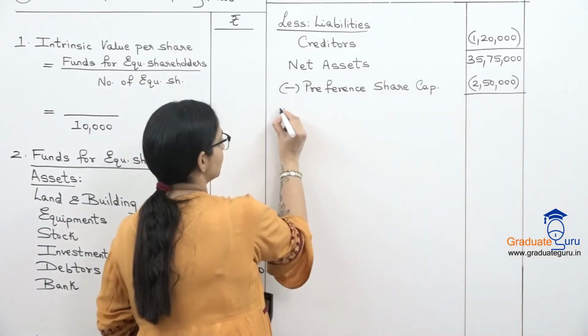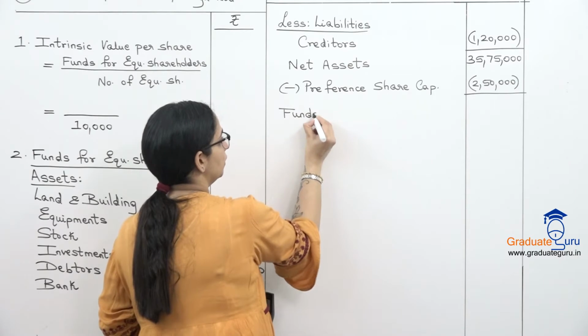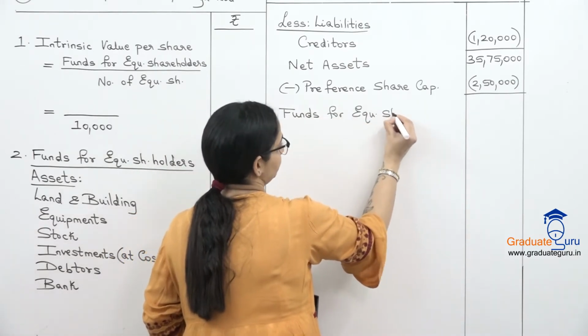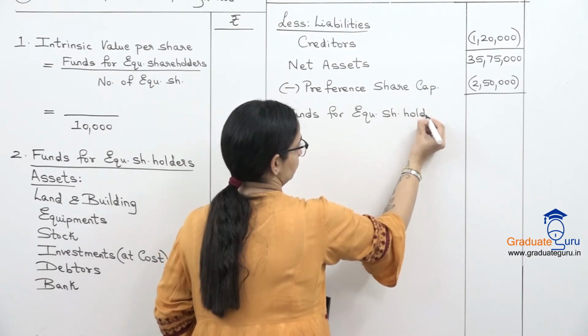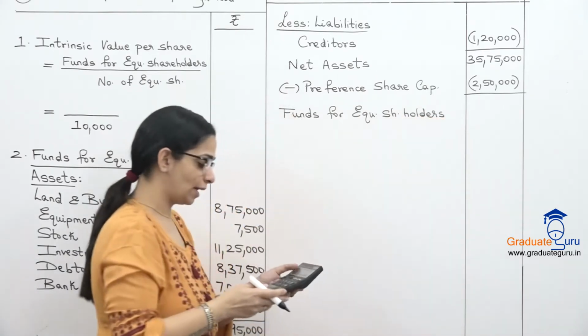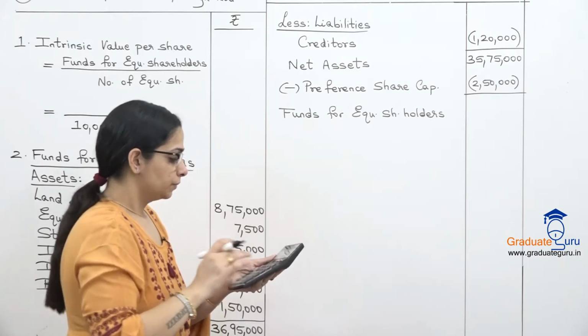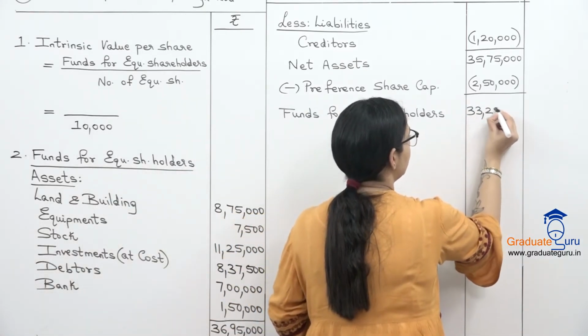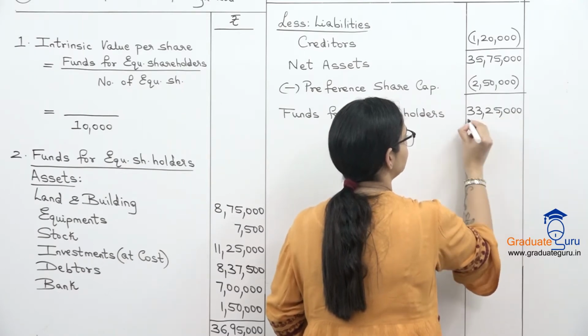And this will give us our funds for equity shareholders. So let's subtract that and we get 33,25,000.